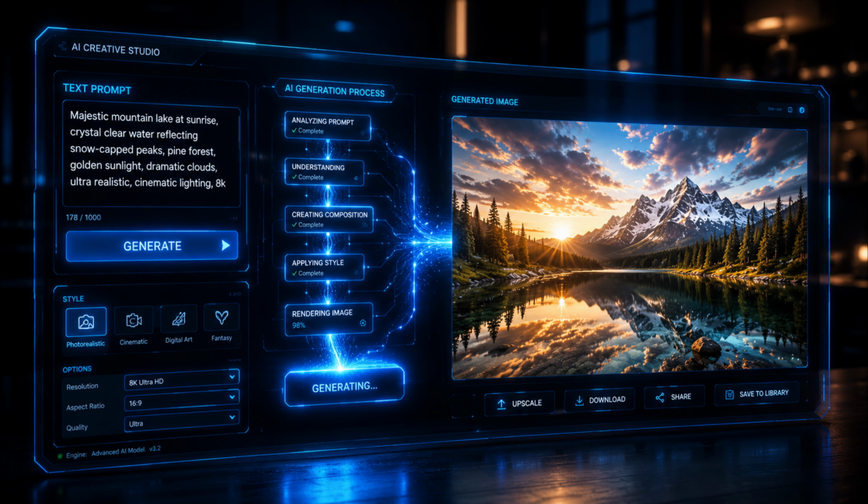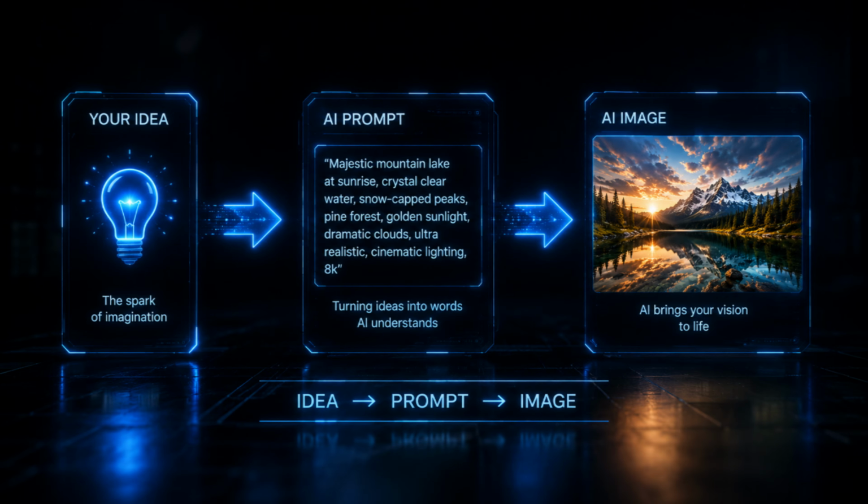One of the biggest mistakes beginners make is assuming AI can read their minds. For example, imagine you type this: "create a cabin." Could AI create a cabin? Absolutely. But what kind of cabin? A log cabin? A hunting cabin? A beach cabin? A snowy mountain cabin? Is it daytime or nighttime?